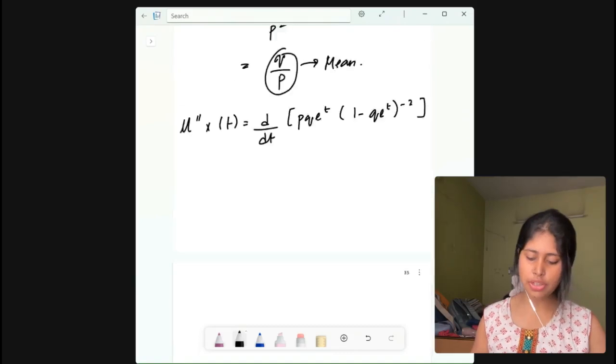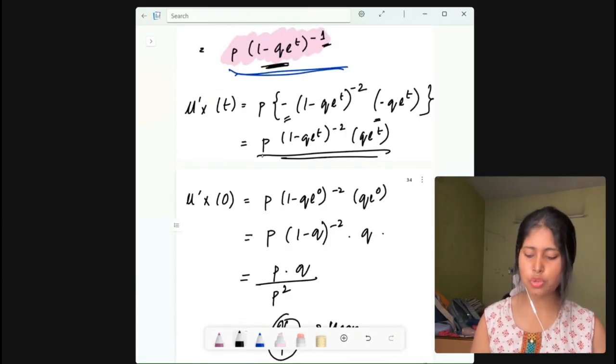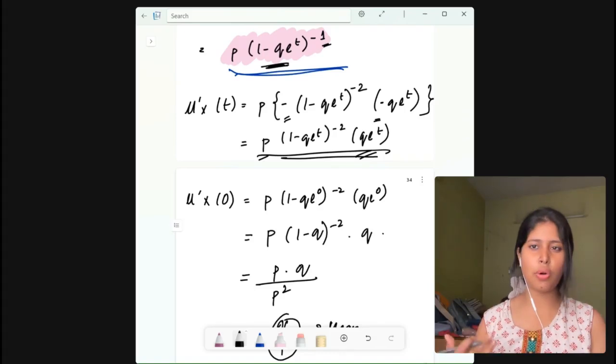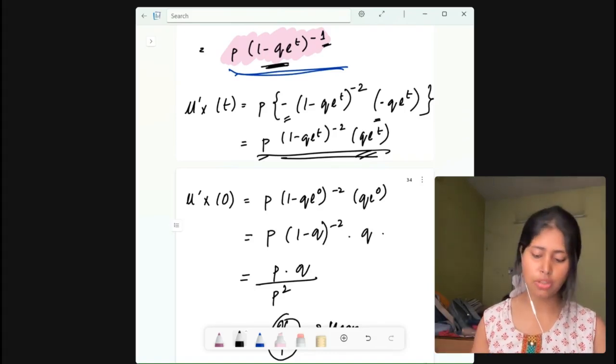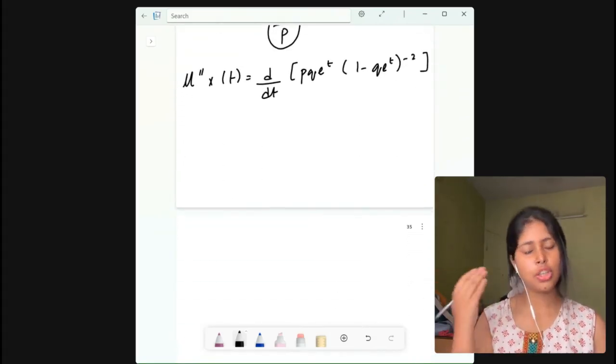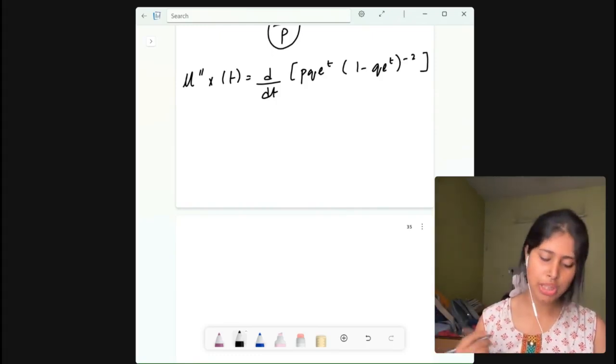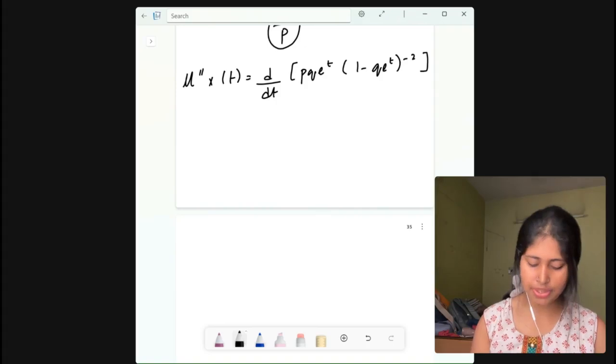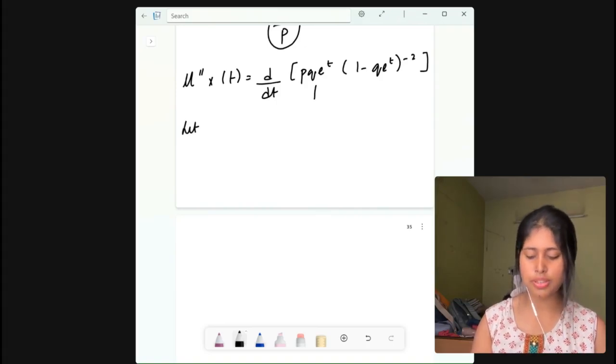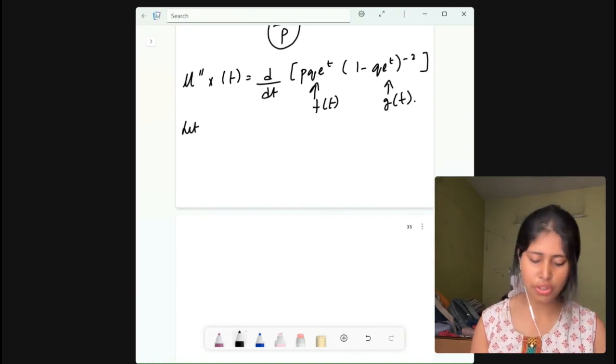Now see, I have just clubbed this part, p into q into e to the power t, because that will make our calculation way easier and faster. So let us see. Here also we will do the same way we will do with the product rule. Now let us see how I will write it. I will suppose that this is f(t) and this is g(t).